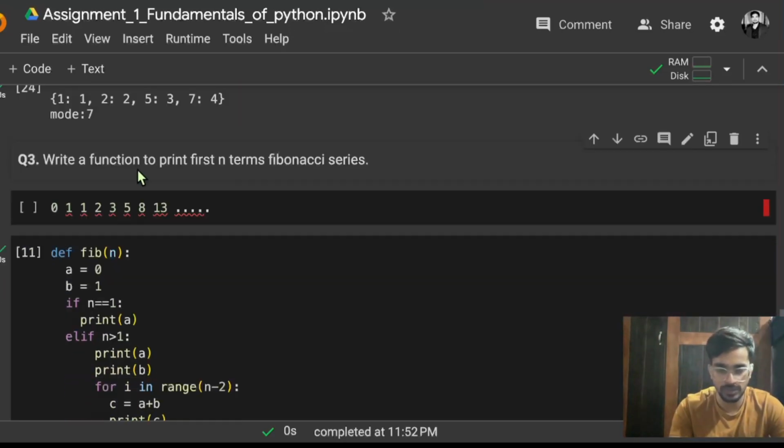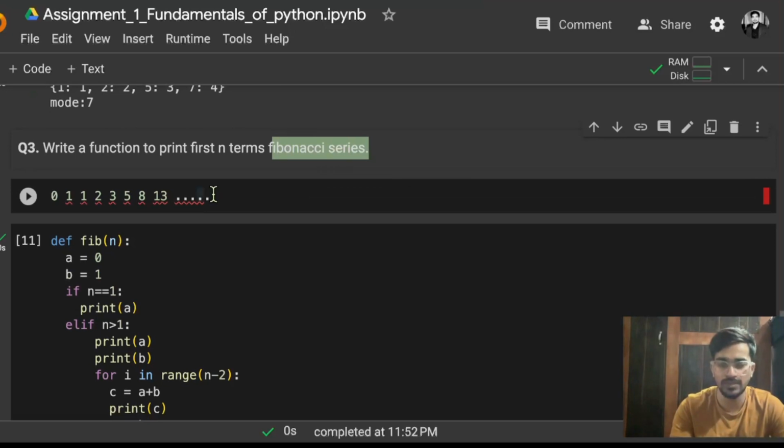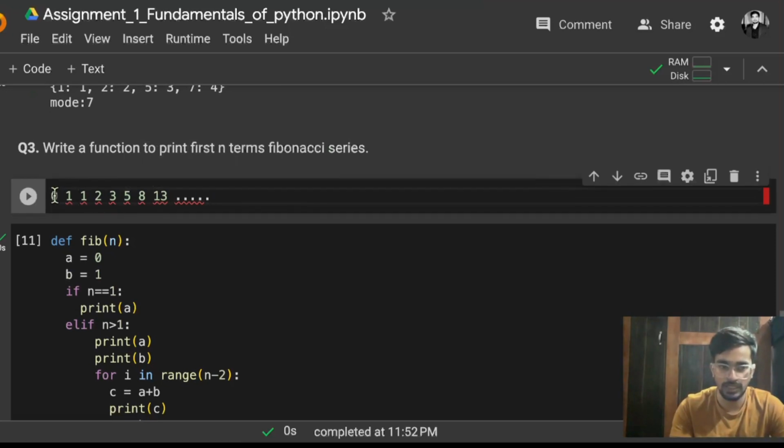Last, we are going to discuss: write a function to print the first n terms of the Fibonacci series. So first of all we need to understand what a Fibonacci series is. It is simply a series which starts from 0 and 1. So these two terms are fixed, 0 and 1. After that, whichever terms come are the sum of the previous two elements.